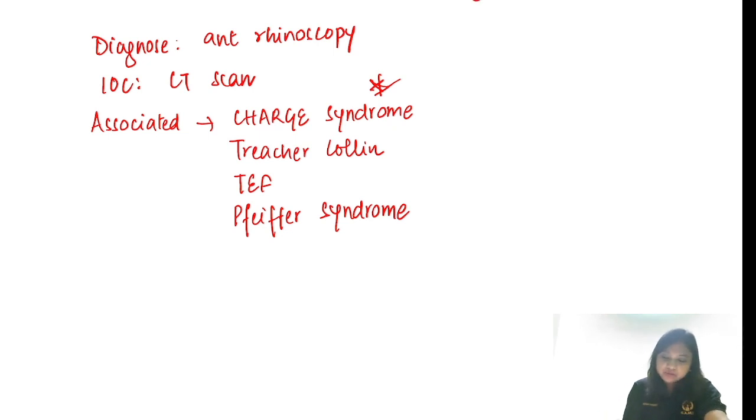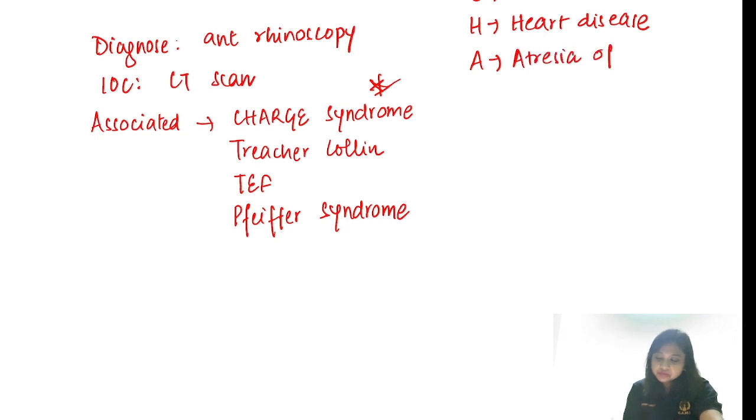So C for coloboma, mainly the retinal coloboma. H for heart defects. It can be anything from ASD, VSD, TOF, etc. A for atresia of the choanae. R for growth retardation along with CNS retardation.